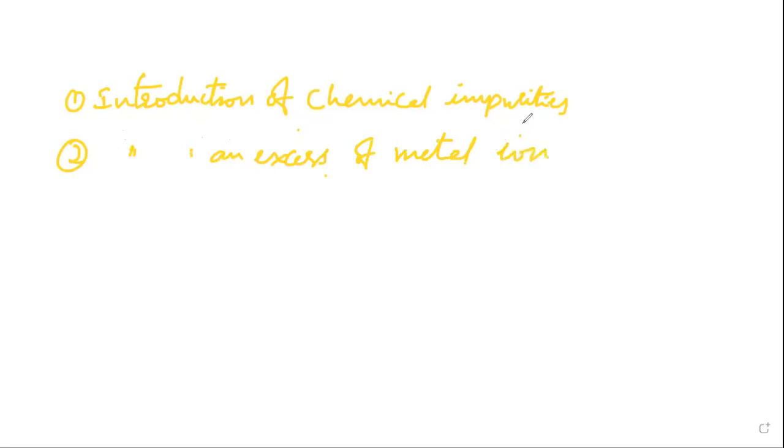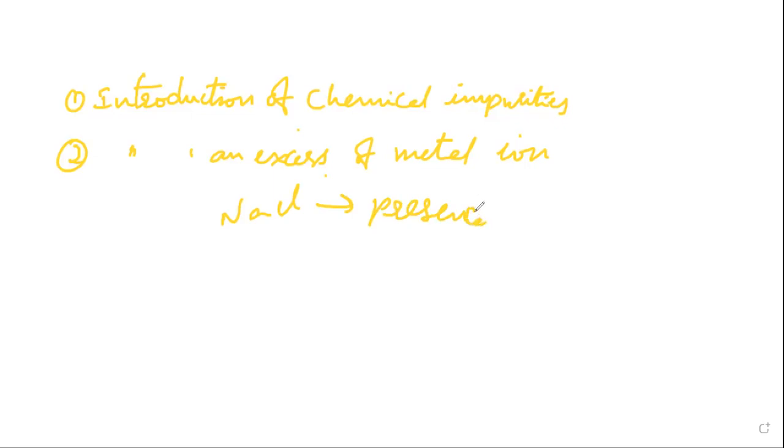So we may heat this crystal in the vapor of alkali metals and then cool it quickly. Like NaCl, Na+ Cl- crystal heated in the presence of vapor of the alkali metals, and then cooled quickly.